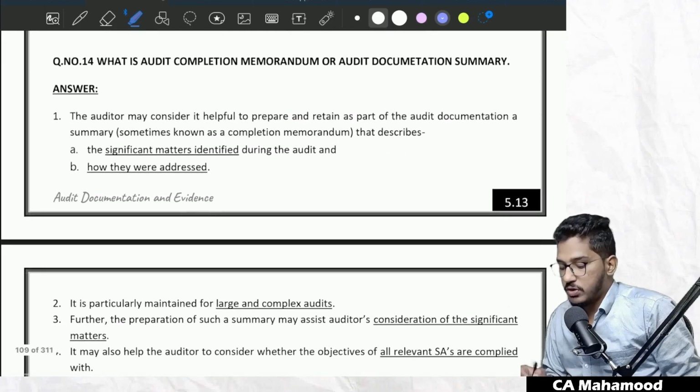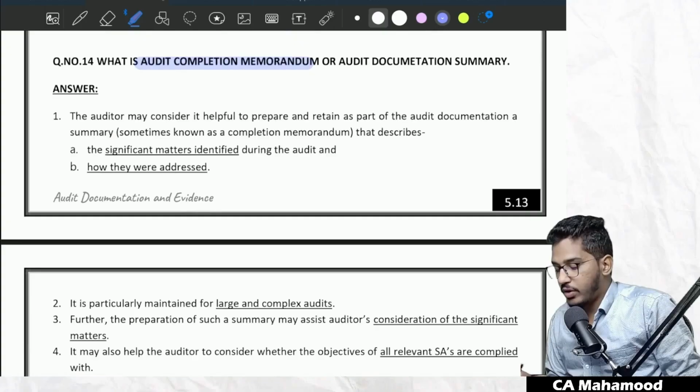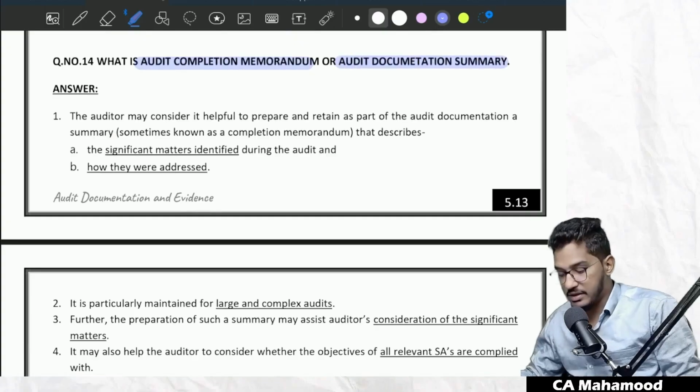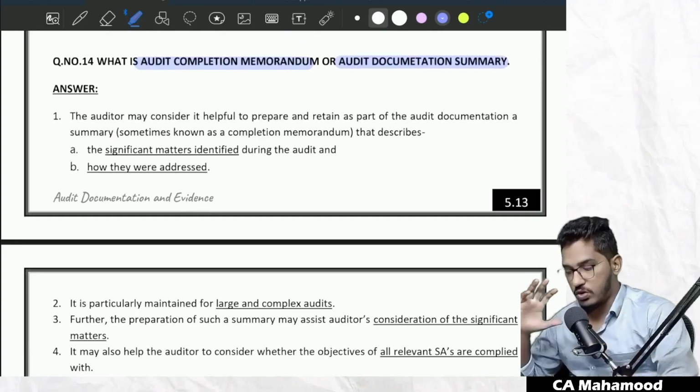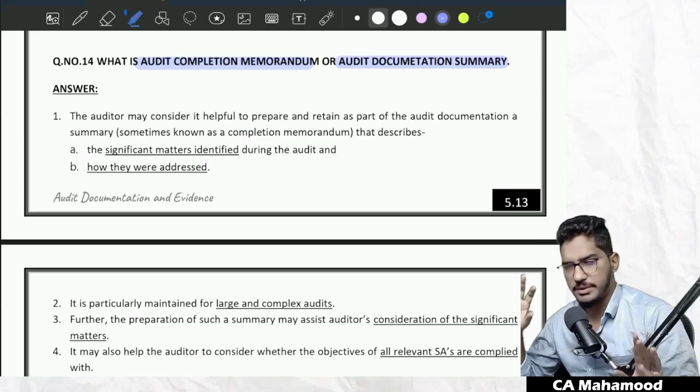So then we have one more small concept called audit completion memorandum or audit documentation summary. Sir, what is this audit completion memorandum or what is this audit documentation summary? I will try to explain it in a simple way.